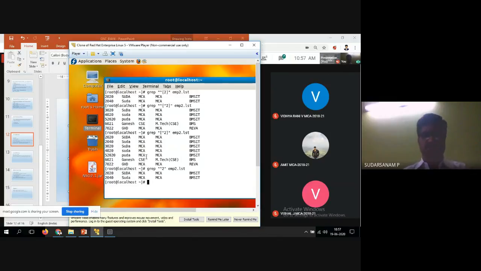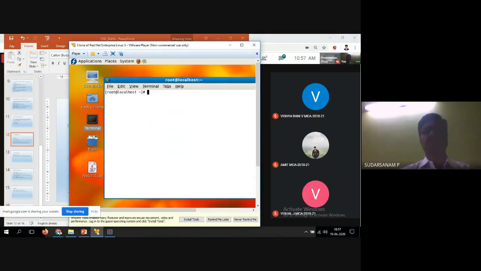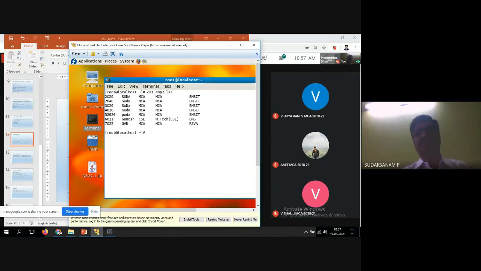Now we'll see how that works. So cat emp2.lst. Now how many lines are available? 1, 2, 3, 4, 5, 6, 7. So I told you the default for head is that 10 lines will be displayed.